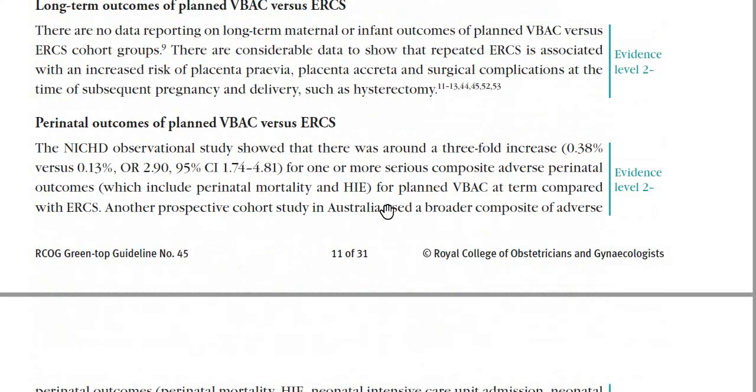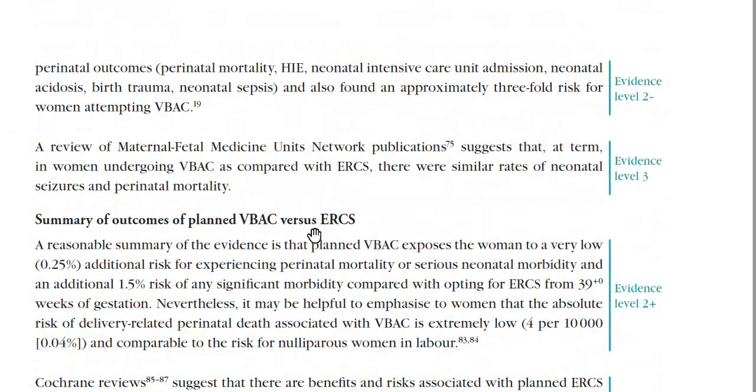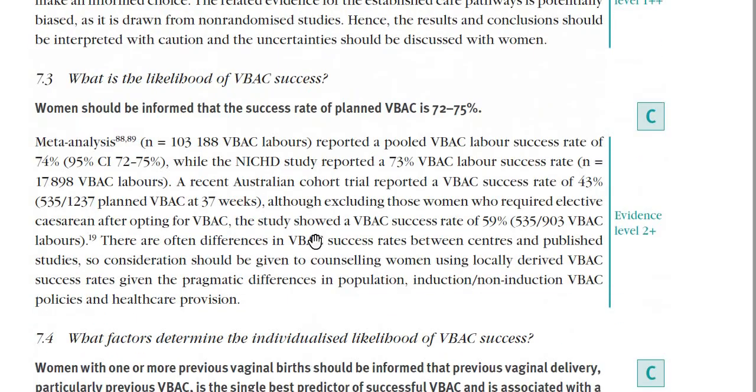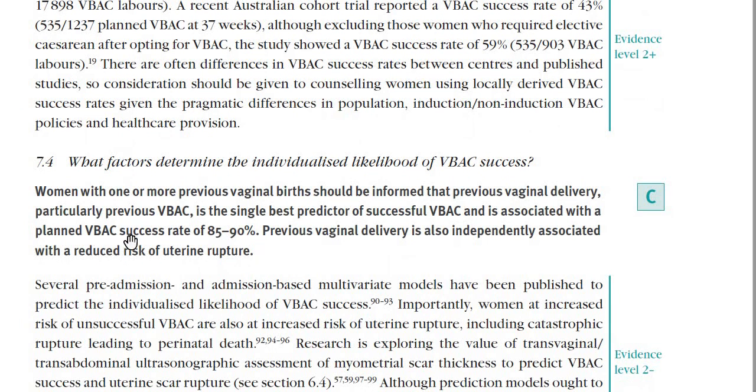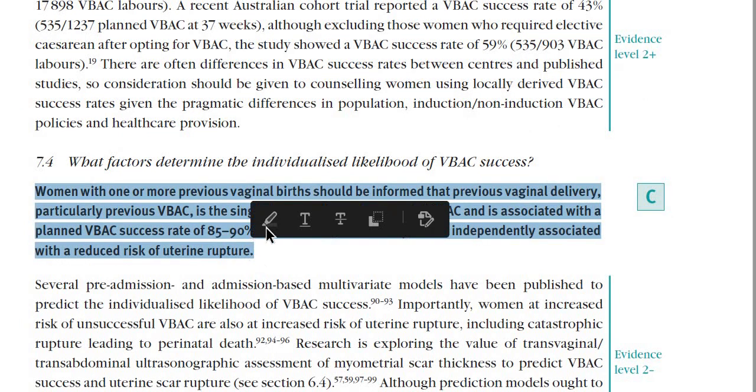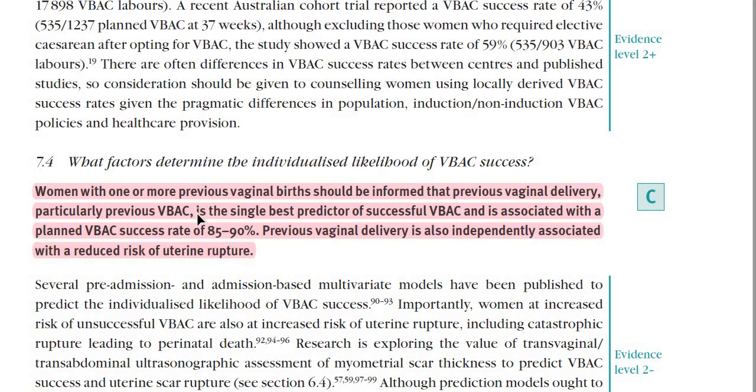So now here they have elaborated on the same point, so no need to cover them. This is the paragraph I was telling you about. Look at this one. Women with one or more previous vaginal births should be informed that the previous vaginal delivery, particularly previous VBAC, is the single best predictor of successful VBAC, and it is associated with a planned VBAC success rate of 85 to 90%.